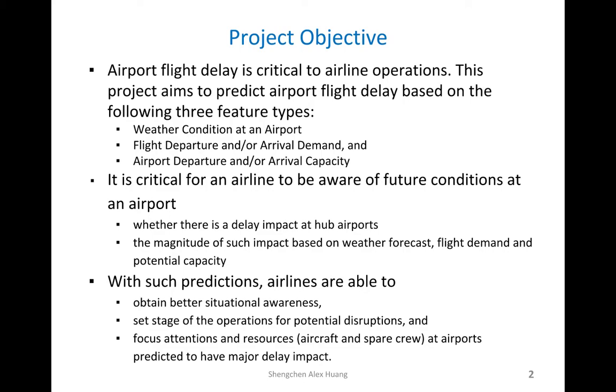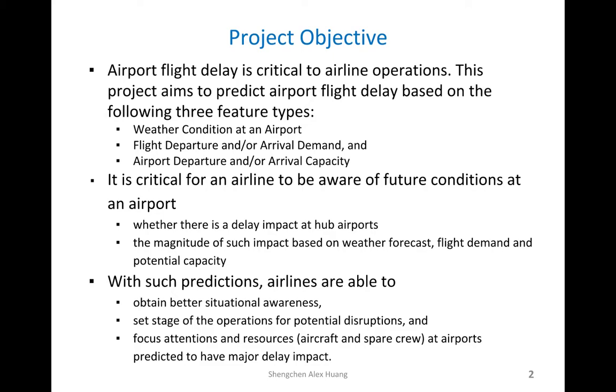And then, based on this information, why is it important? It is critical for the airline to be aware of the future condition at an airport, because they will know whether there is a delay impact at the hub airports, and also they want to know the magnitude of such impact based on weather, flight, and capacity.